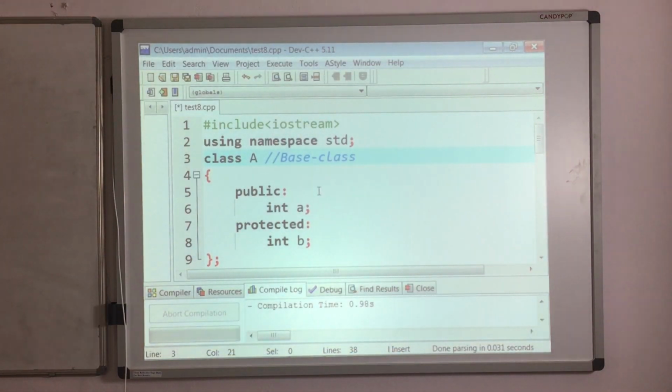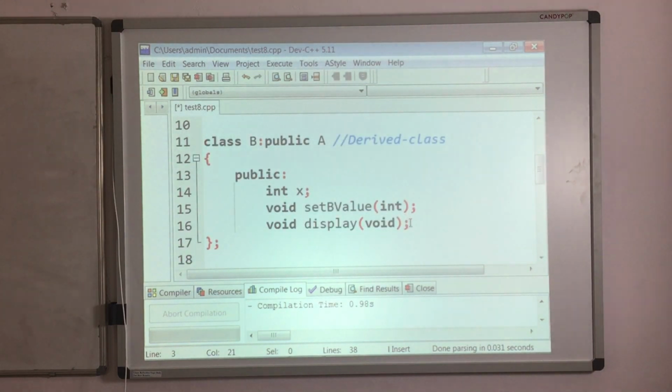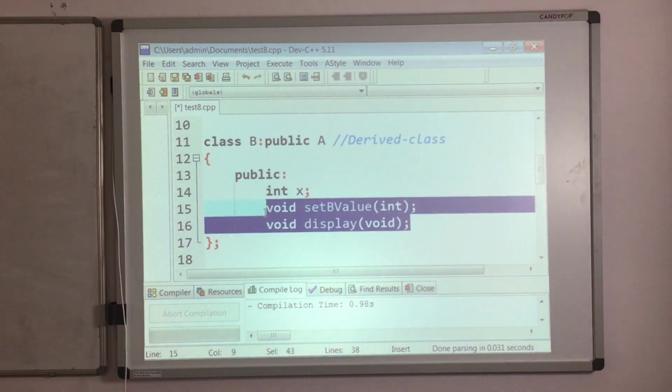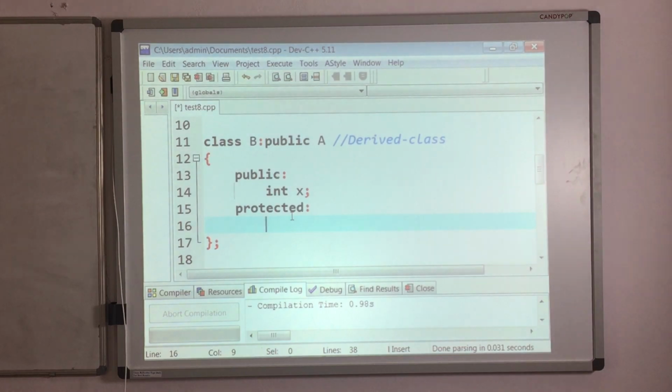Yes, already we have the base class with A and B. And we have one derived class with only one parameter I am taking, x. So what I will do, I will put these two functions inside my level 2 derived class. Here, just to make you understand whether we can access this protected or not, int y also I am taking.